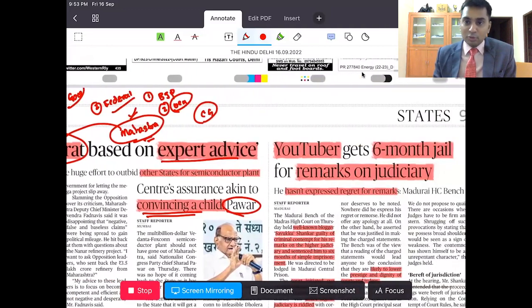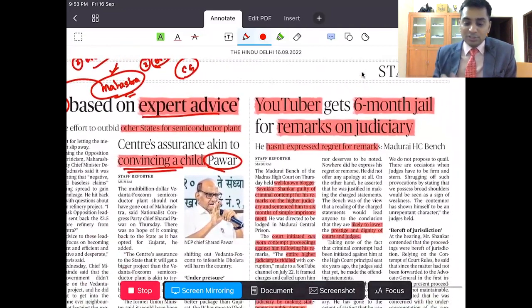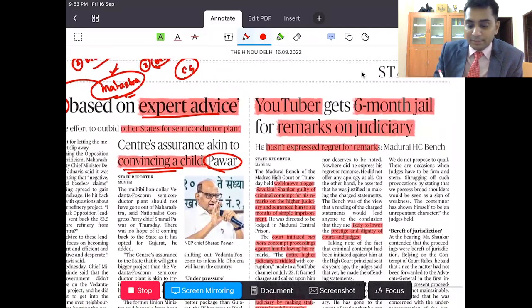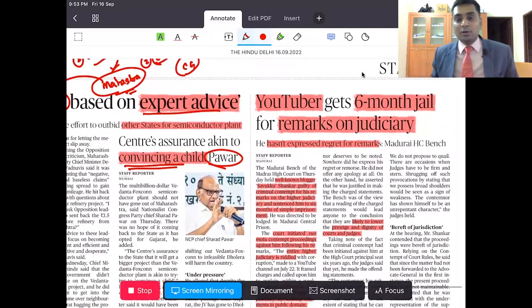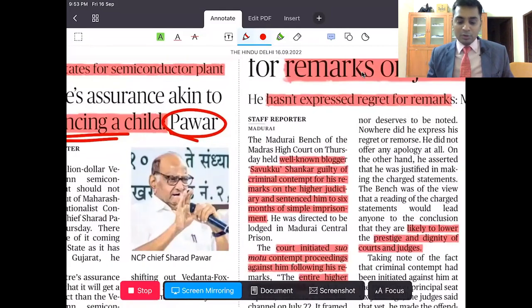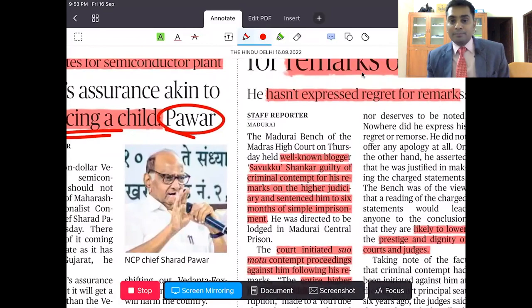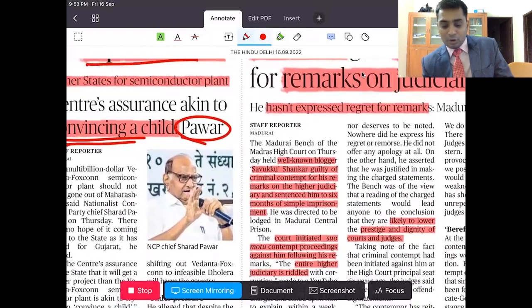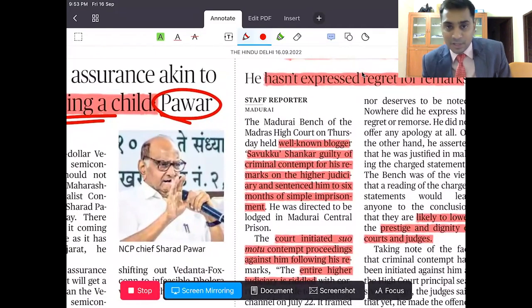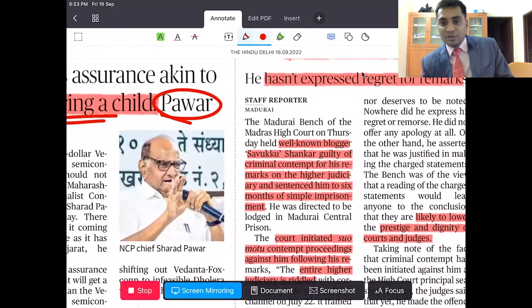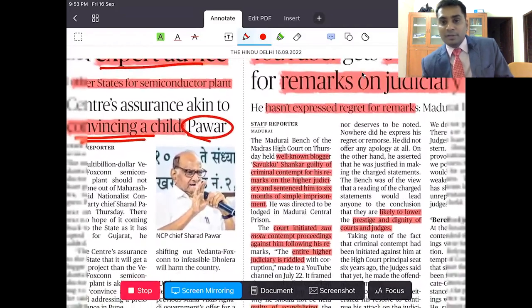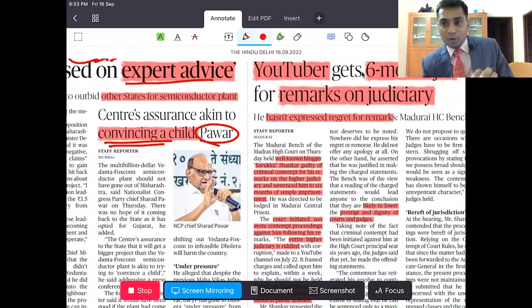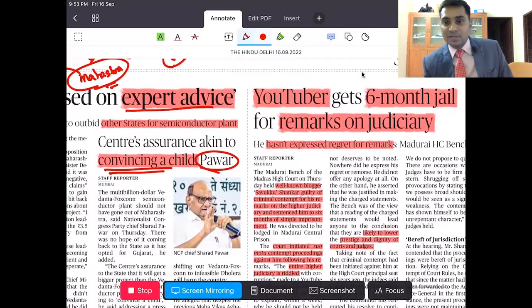So this is something that you can use in corporate governance. Now this is used in polity. In polity you have one thing called contempt of court. There is one YouTuber known as Savukku Shankar. This man has commented saying that everyone in the higher judiciary is corrupt. As a result, the Madurai bench of the Madras High Court asked him to apologize, but he didn't apologize. As a result, he got 6 months jail for remarks on the judiciary.